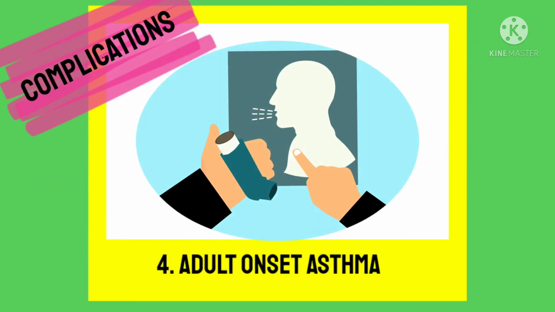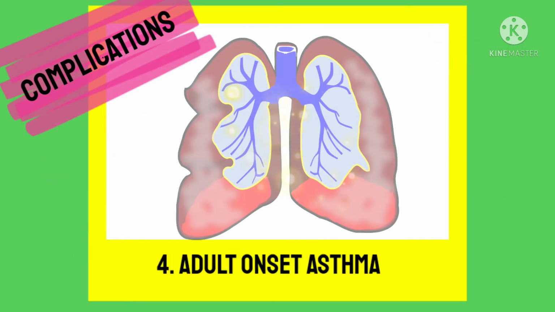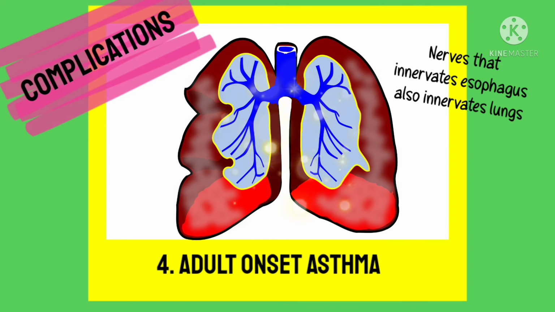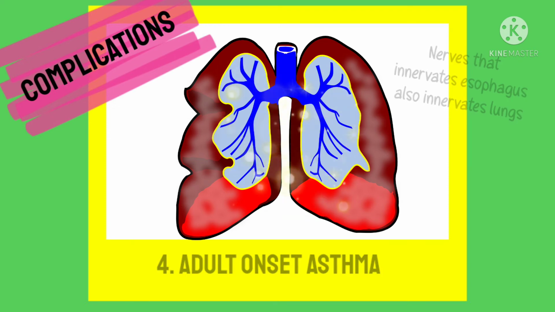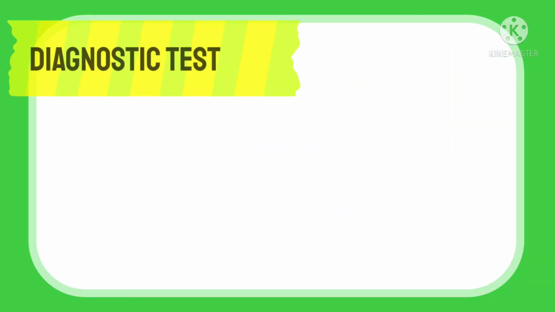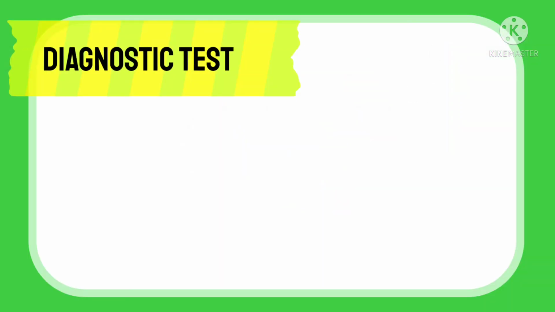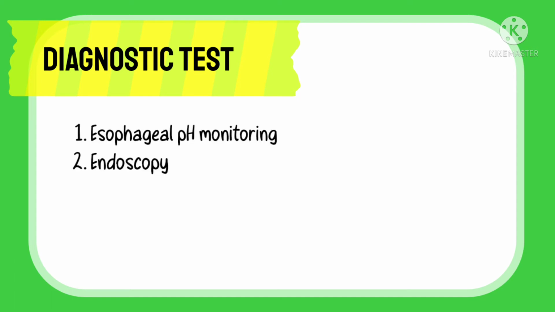Adult onset asthma. The nerves in the lower esophagus also innervate and stimulate the lungs. These nerves can stimulate pain, coughing, or cause bronchoconstriction, thus causing asthma. The diagnostic tests that are performed to diagnose GERD are esophageal pH monitoring, endoscopy, and manometry.